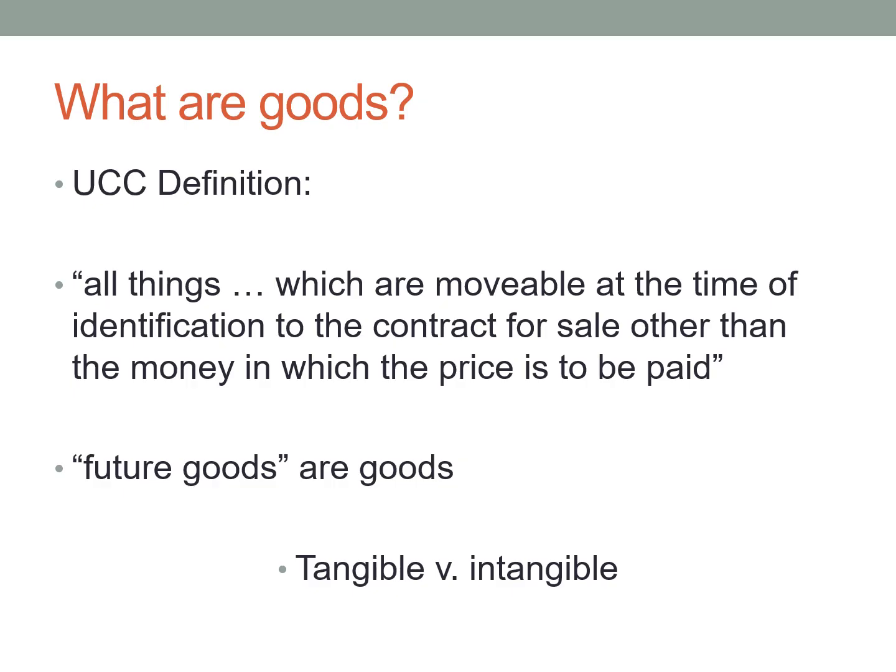It's only tangible goods. So for example, J.K. Rowling holds the copyright in her book. She enters into a contract with a movie company to make a movie of the book, giving the company the right to use that book. This transaction is not governed under Article 2.